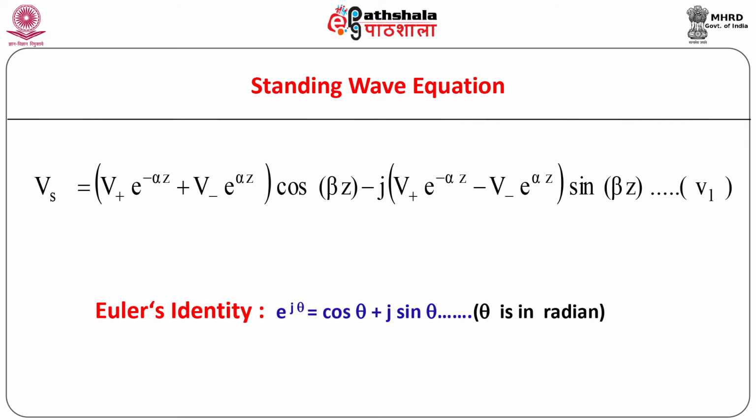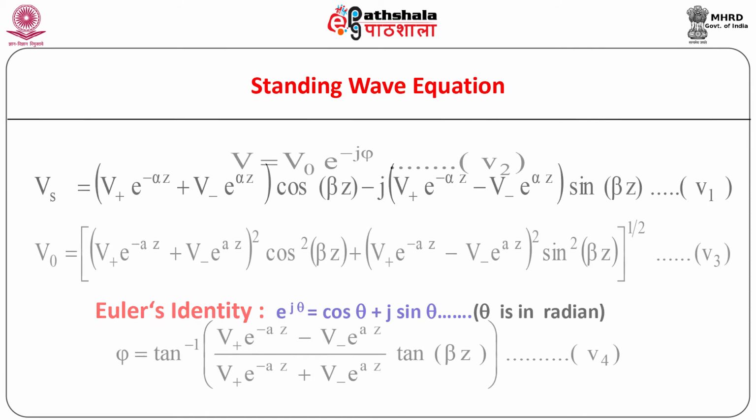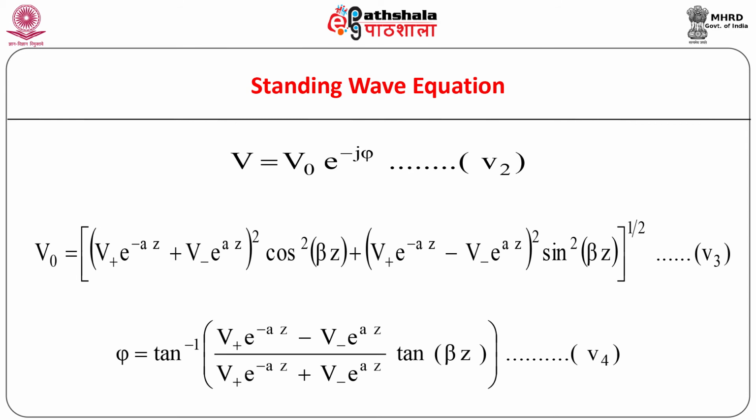By using Euler's identity, namely e raised to plus or minus j theta equals cos theta plus or minus j sin theta, we can obtain the expression for Vs in the final form as shown. This equation can be written in a more compact form by assuming that both the quantities V plus e raised to minus alpha z and V minus e raised to alpha z are in general real. The wave equation in compact form is as shown. It is called the equation of voltage standing wave.